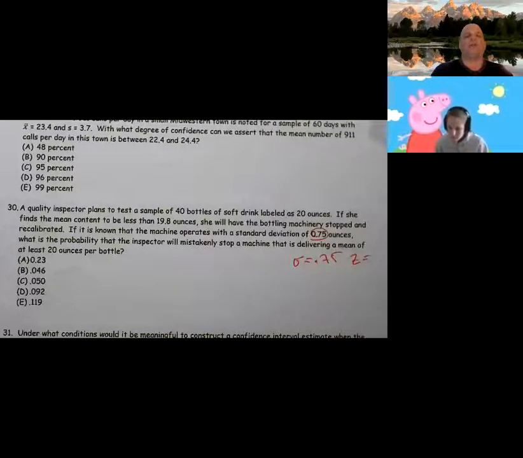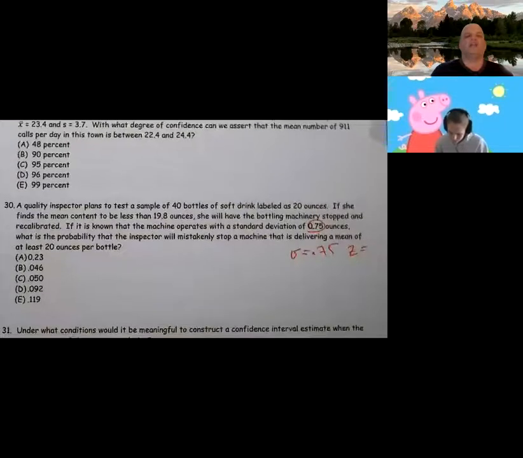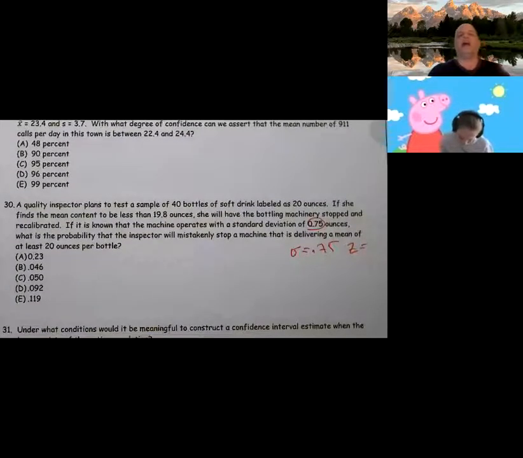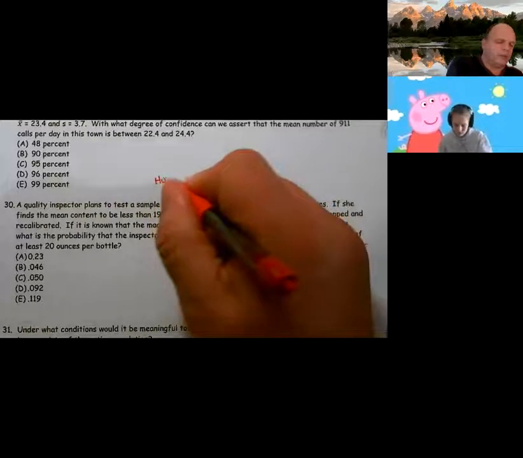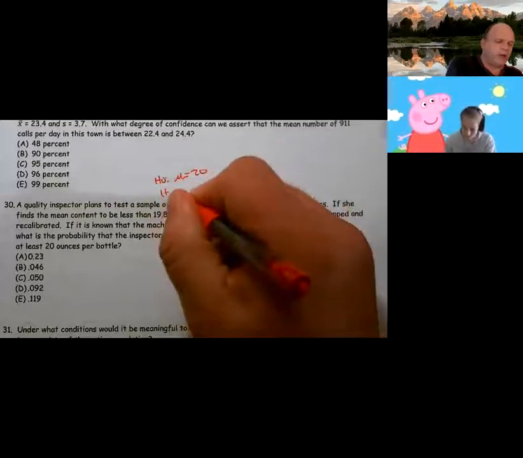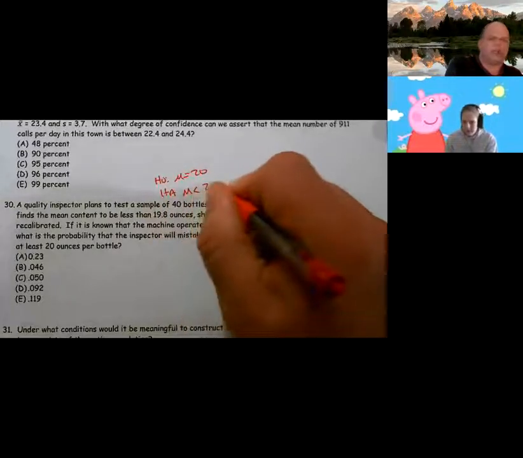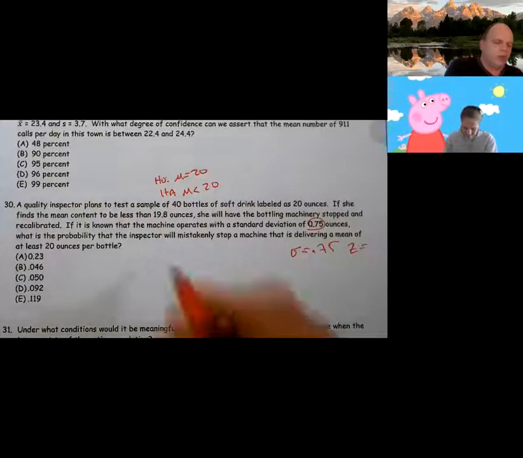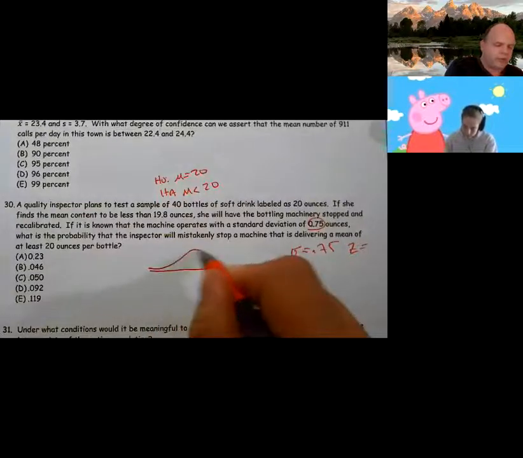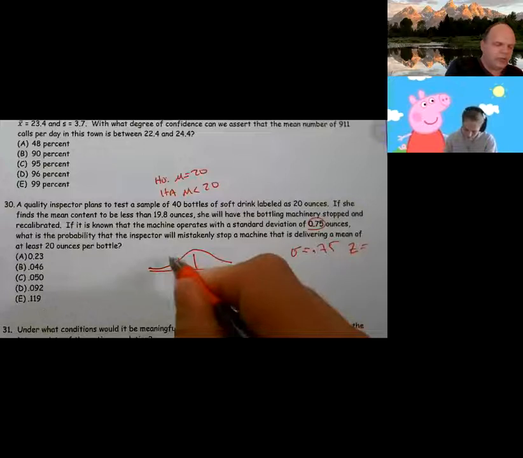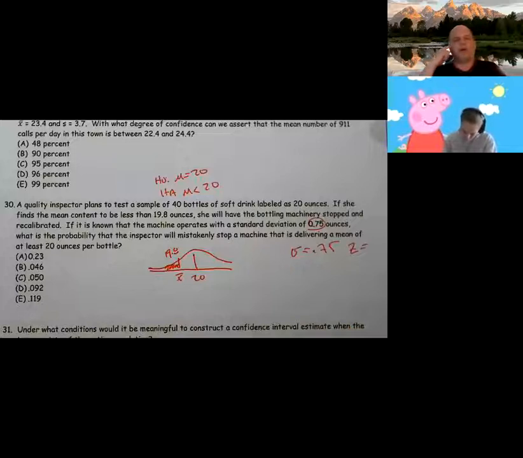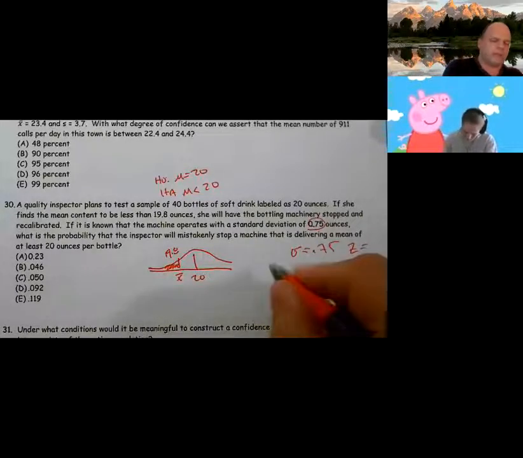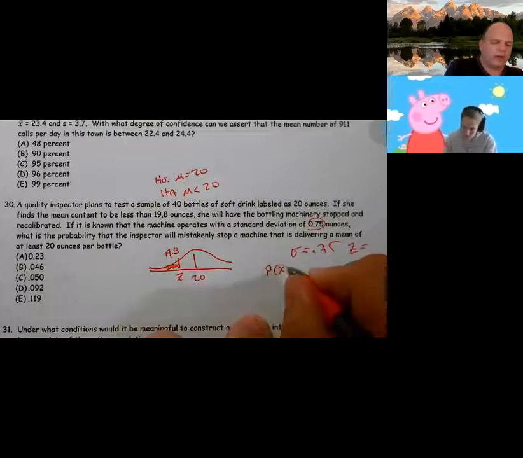What is the probability that an inspector will mistakenly stop a machine that is delivering a mean of at least 20 ounces? First off, my null hypothesis is the mean is 20. The alternative is that it's less than 20. When are they going to stop? Well, let's draw a picture of it. The picture says this is the mean. This is 19.8. So if X bar is this way, then I'm going to reject. So we want the probability that X bar is less than